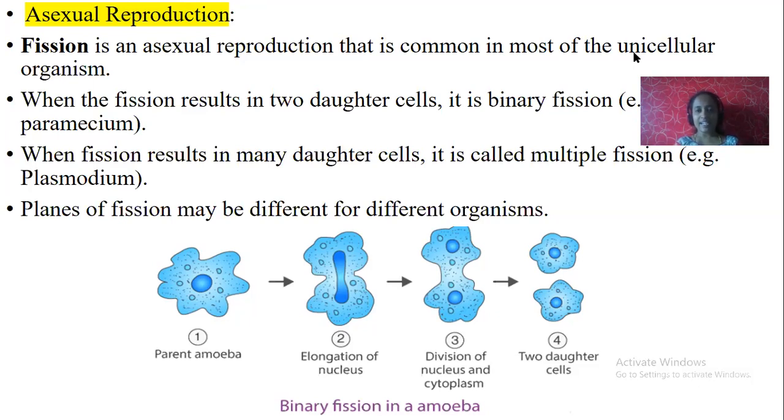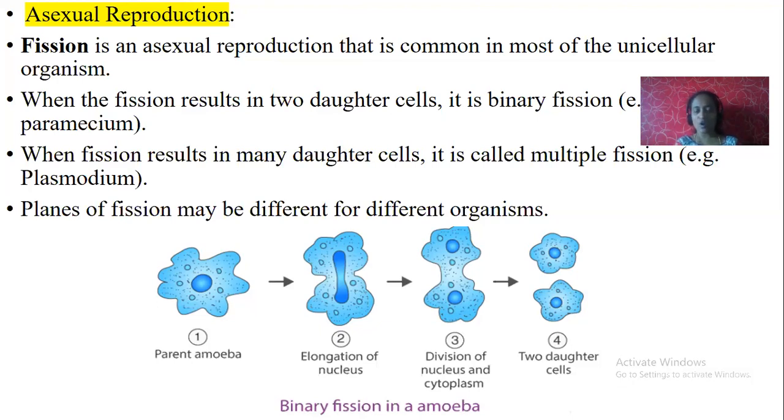Next, let's study asexual reproduction in brief. One of the types of asexual reproduction is fission. As the name indicates, fission. Fission in the sense breaking, breakup. It is a type of asexual reproduction.